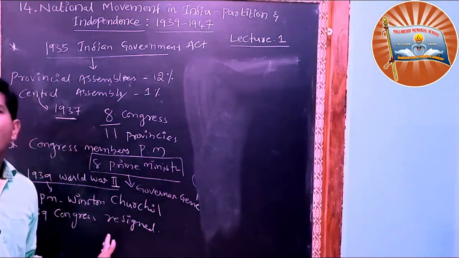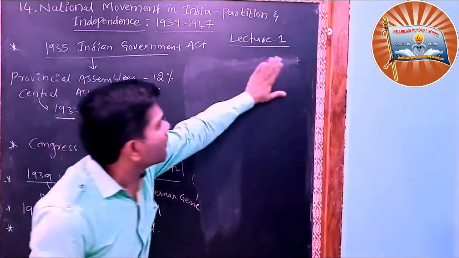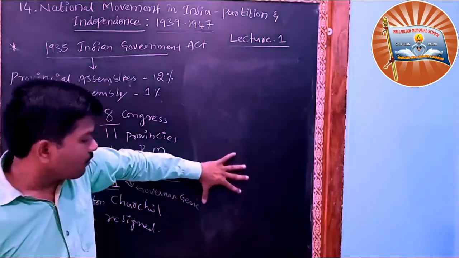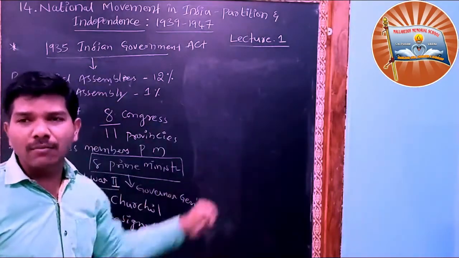After the announcement, Congress was divided and resigned. Some of the members said that we have to fight against Hitler and Mussolini.